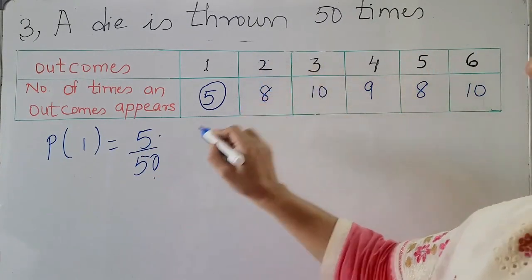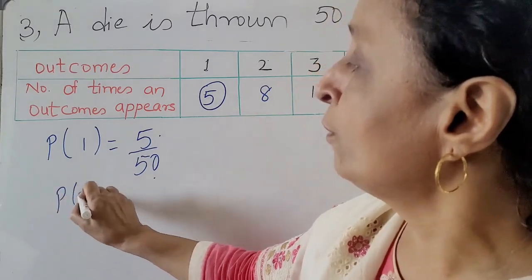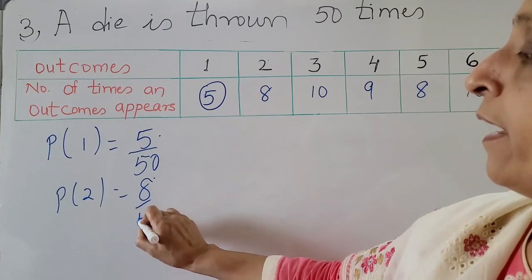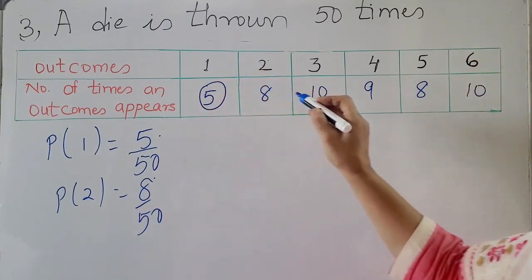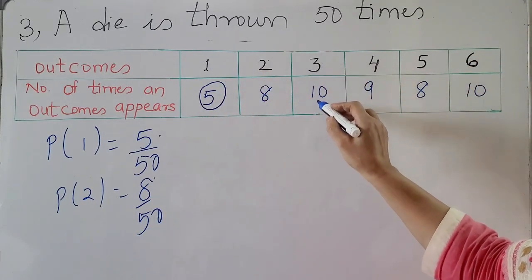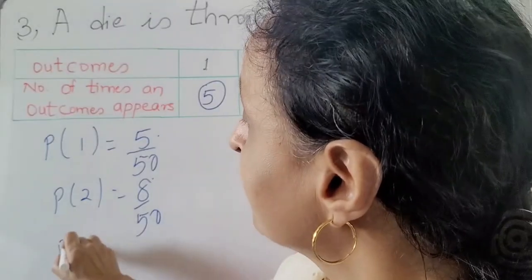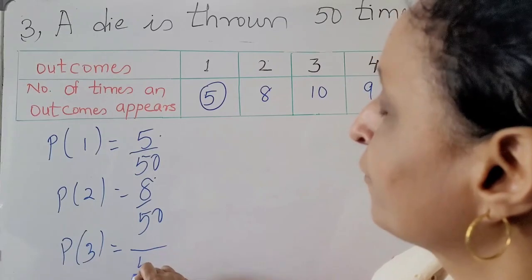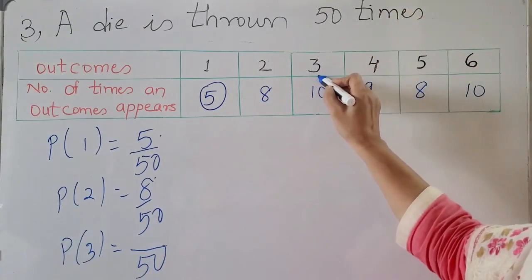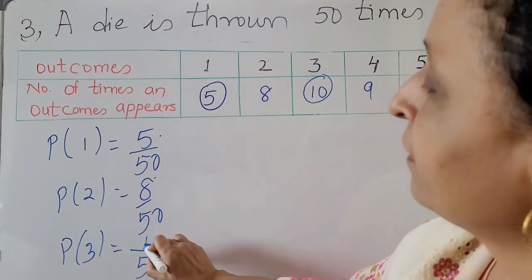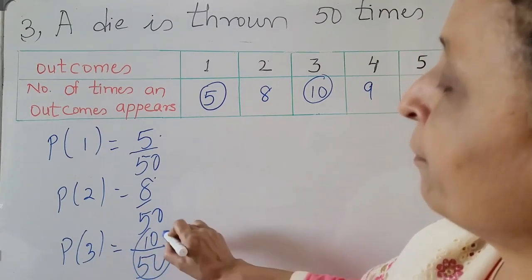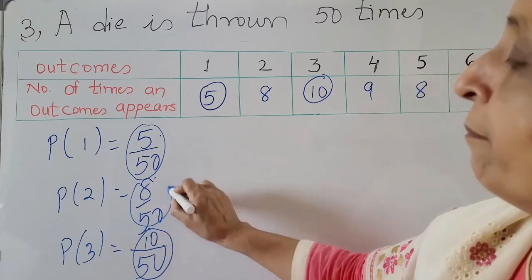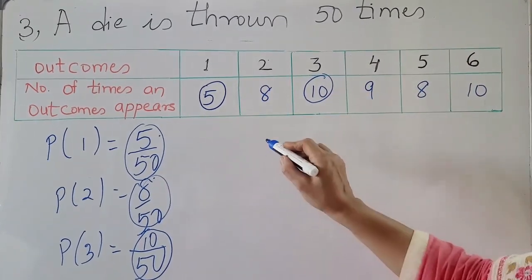What is the probability of getting 2? Here it is 8 by 50. What is the probability of getting 3? You have to write the total number 50 and how many times it has appeared? 10 times. So the probability of getting 1 is 5 by 50, 2 is 8 by 50, 3 is 10 by 50.